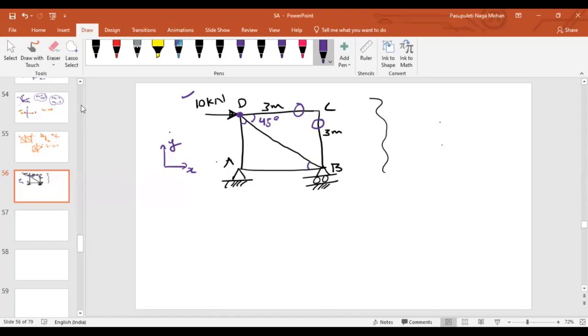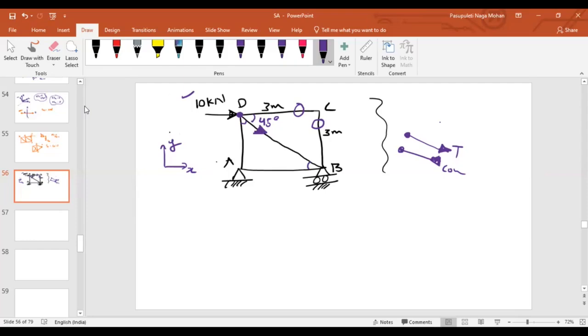Now, imagine, if I draw the free body diagram at point D, if I want to represent DB, how can I represent it? I'll draw a line along the member DB, and if I represent an arrow away from the joint, this is the tensile force. If I represent it towards the joint, I will represent it as a compression. Now, without drawing anything, you can just imagine. Here, if I represent an arrow like this,